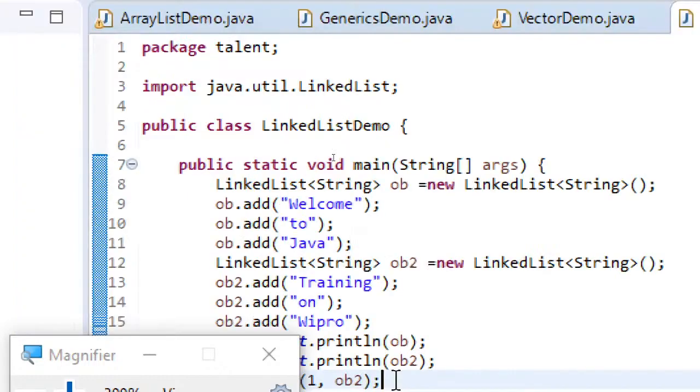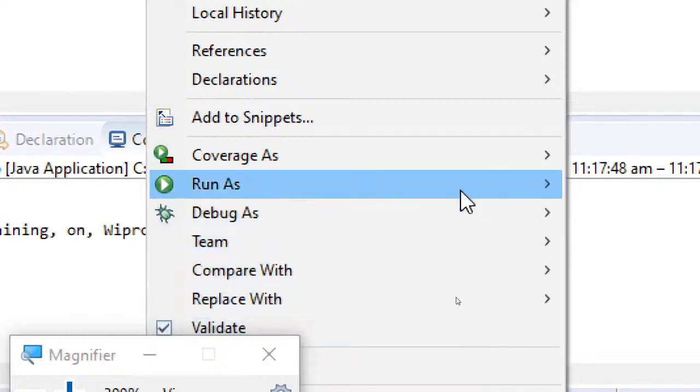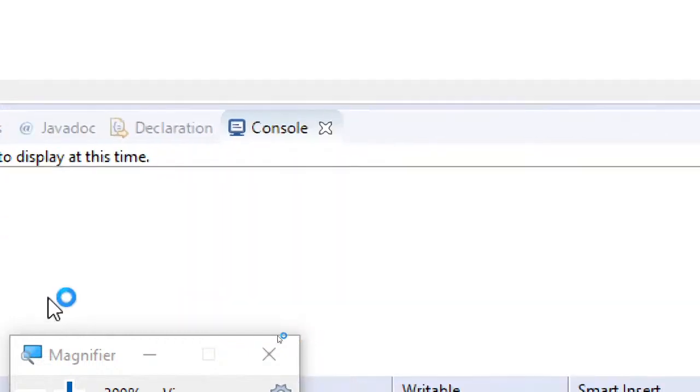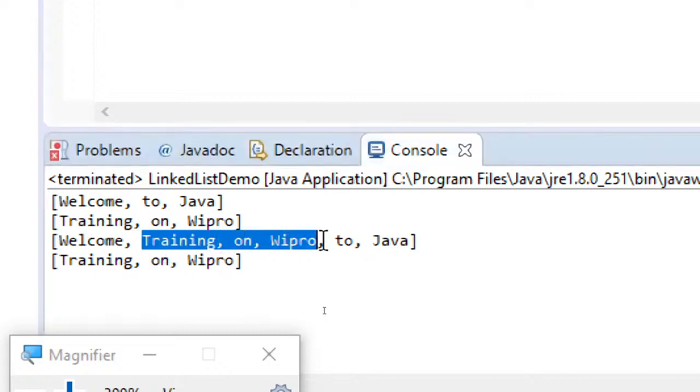Now you can see earlier it had just appended to the last. Now I have given the index where it should get added. Now you can see what is happening. After welcome, the entire ob2 collection is getting added like this, and the remaining is shifted. So I hope you are following.